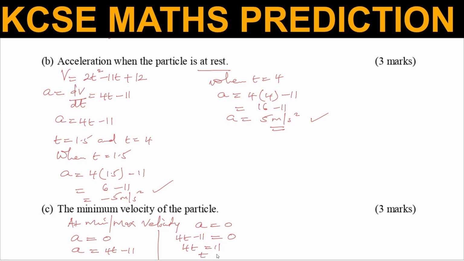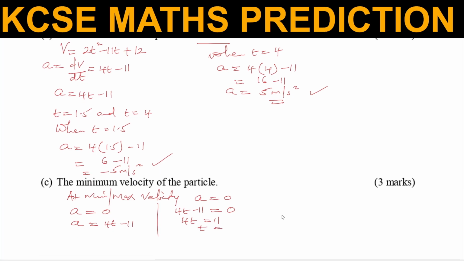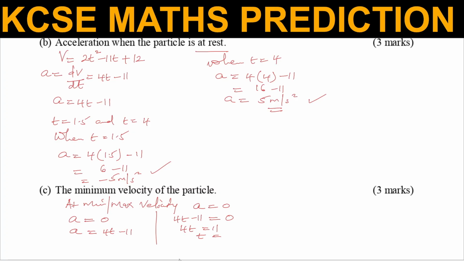Then this will give us the time at which it attains minimum velocity. t will be given by 11/4, which is 2.75 seconds. That is the time it attains minimum velocity. We are supposed to find now the minimum velocity. After getting the time, we go to the expression for velocity, 2t squared minus 11t plus 12.